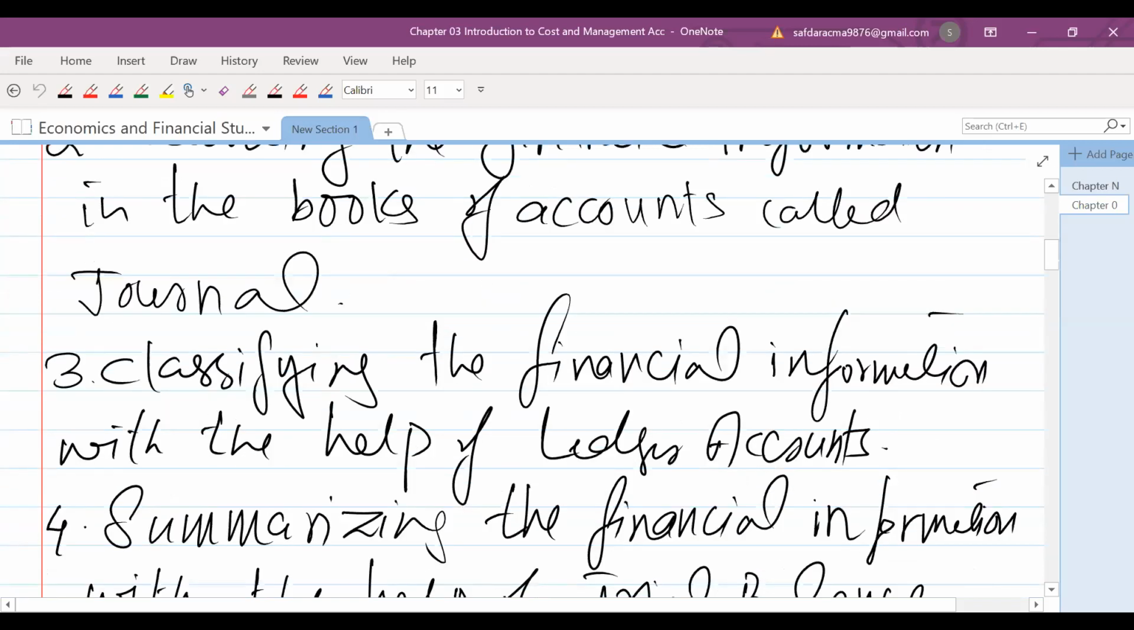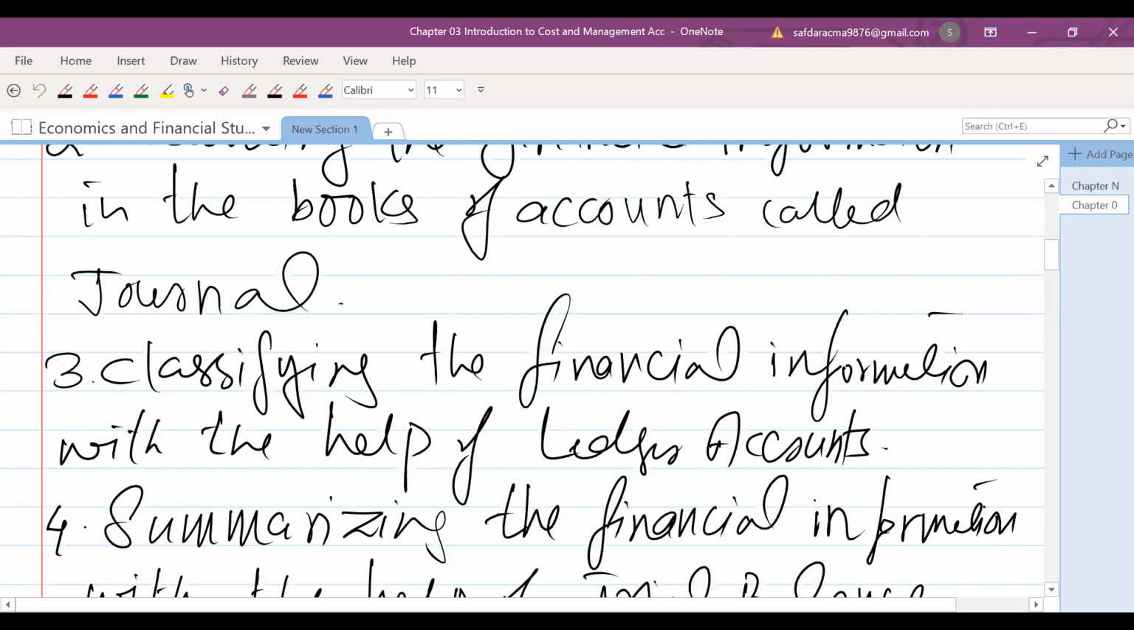And in the third step, whenever we have recorded in the journal, then the transactions will be posted into the ledger, and this process is called classifying the financial information with the help of ledger accounts. So it is the third step in case of an accounting information system.